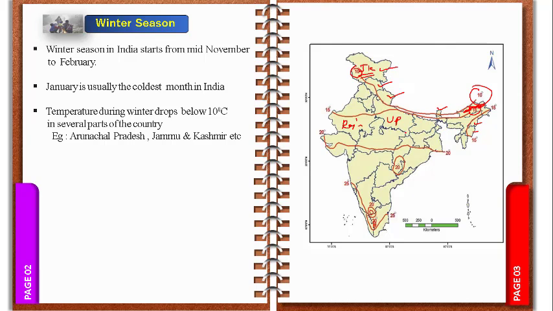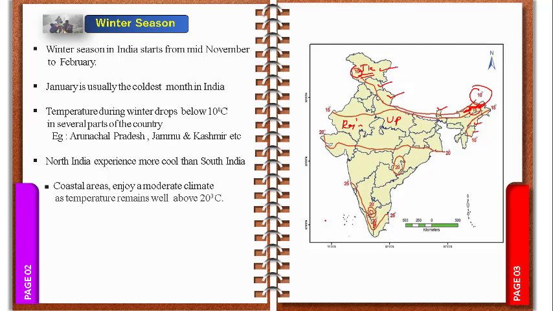Okay, and as well as questions can come, so that you can understand by the next point. Okay, listen. North India experiences more cold than South India. Comparing to South India, North India gets more cool. What is the reason behind that? Yes, we know that the coastal area temperature is affected by the water and land relationship, or we call it the land and water relationship.